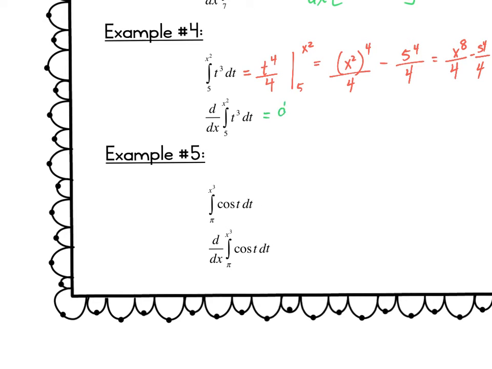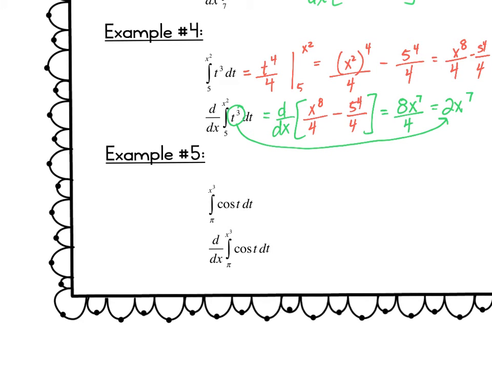Alrighty, so here's our dx of our x to the 8th over 4 minus 5 to the 4th over 4. So taking the derivative, I'm going to have 8x to the 7th over 4. And so this will be 2x to the 7th. And that doesn't look like this one right here. So what is going on?